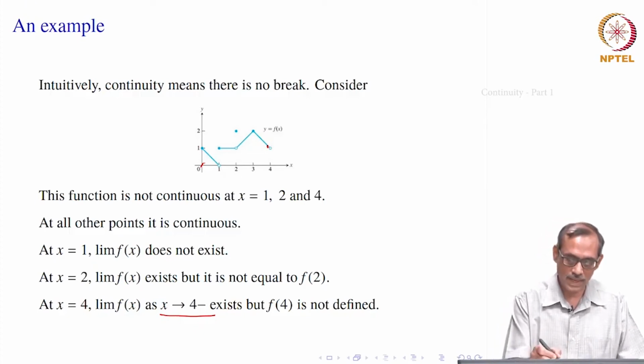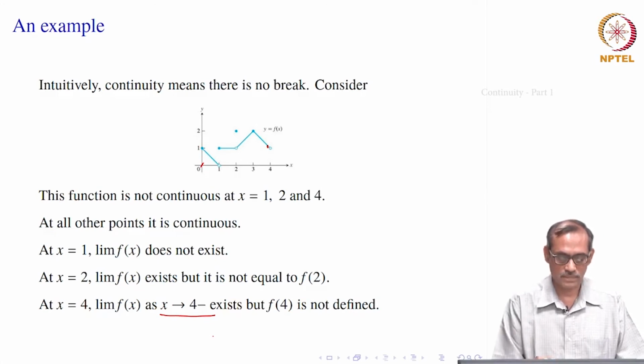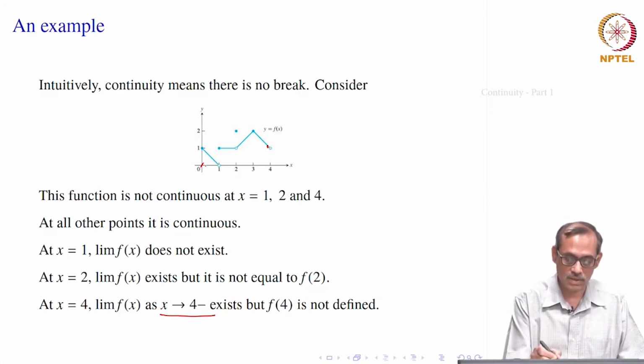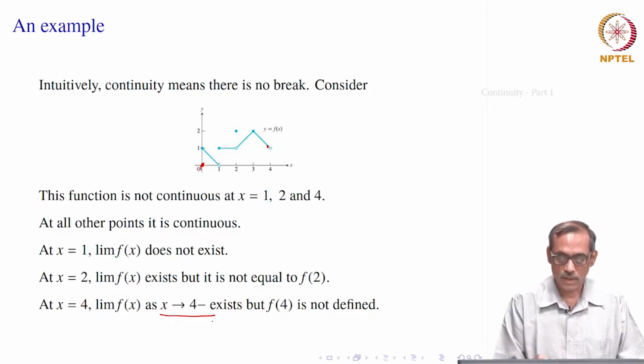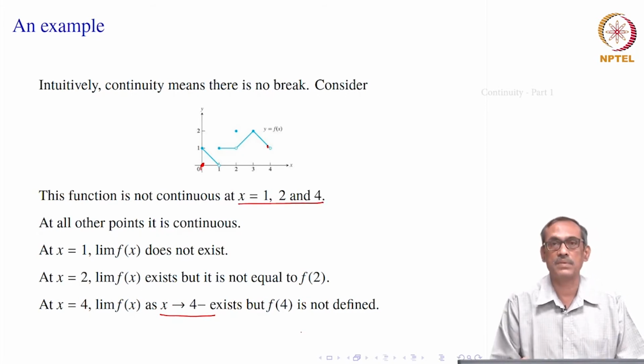But at that point f(0) equal to 1 and the limit as x goes to 0 plus is also equal to 1. So, you would say that it is continuous at 0, its value is 1. So, that is why only these 3 points we see that there is a possibility of breaking.